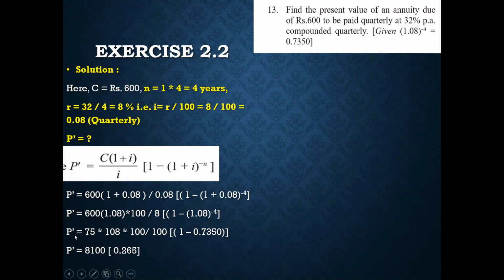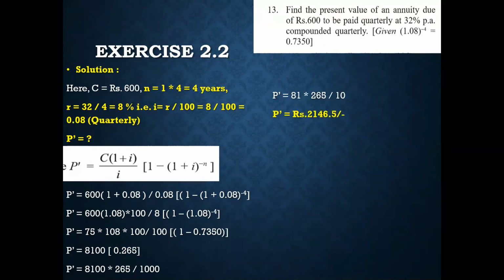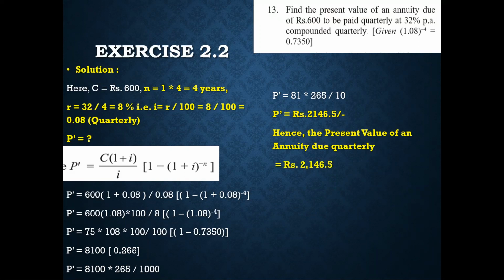On cancelling both the hundreds and multiplying 75 into 108, you get 8100. Again, I'll remove the decimal. 8100 into 265 divided by 1000, which gives you 81 into 265 divided by 10. That comes to 2146.5. So the present value of an annuity due quarterly is rupees 2146.5.